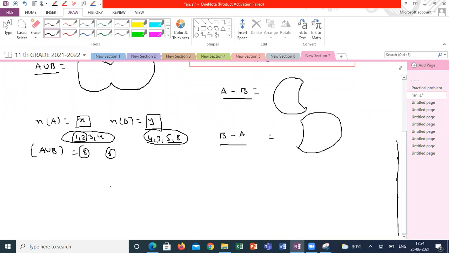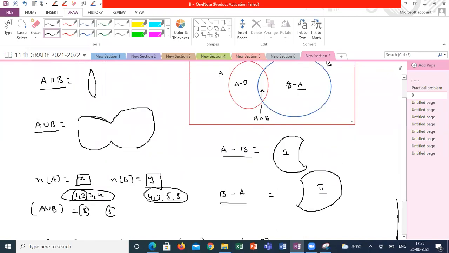So my n of A union B will be equal to the number of elements in A minus B, that is this part, plus the number of elements in B minus A, that is the second part, plus the number of elements in A intersection B, that is this intersection part.